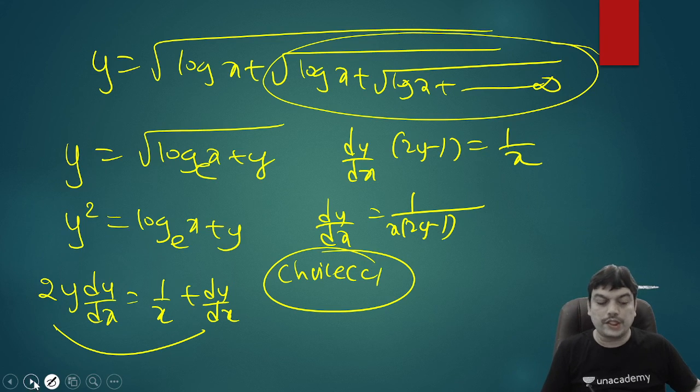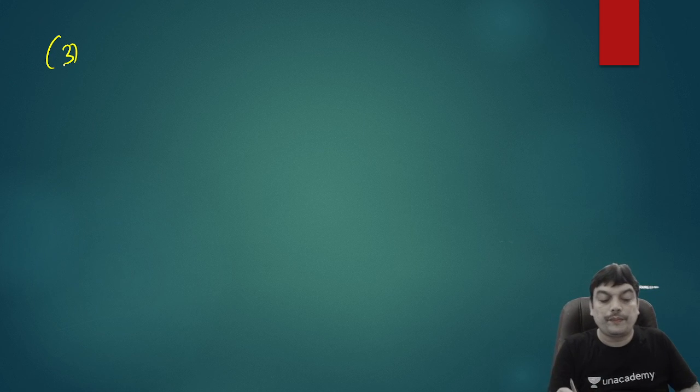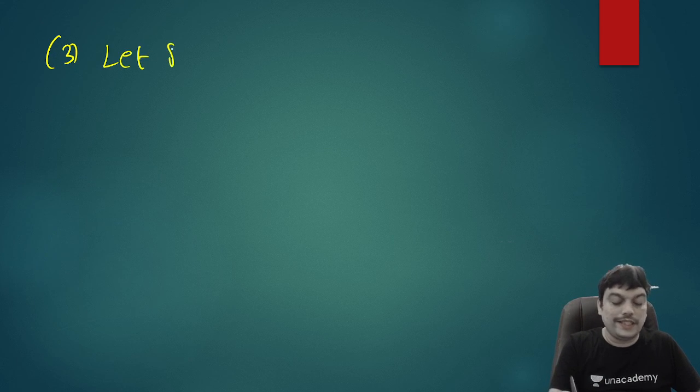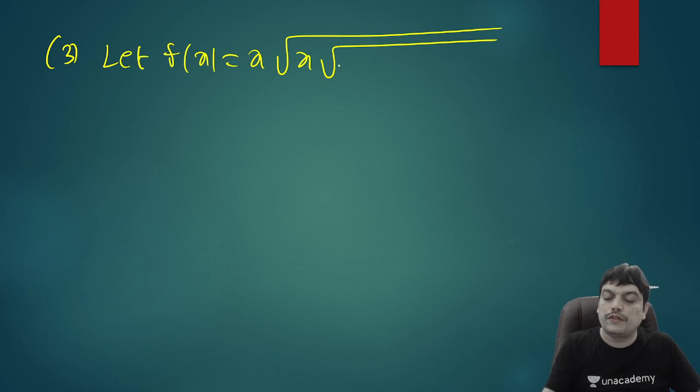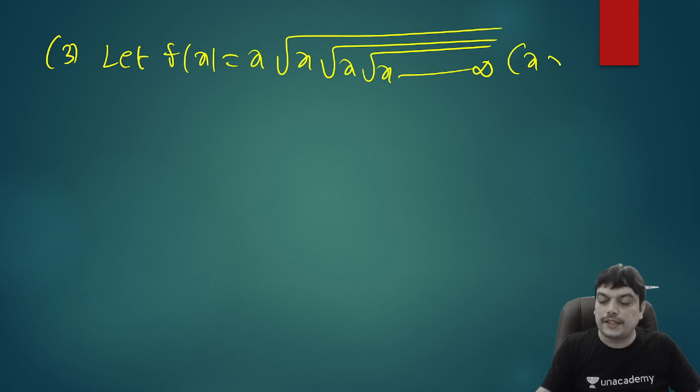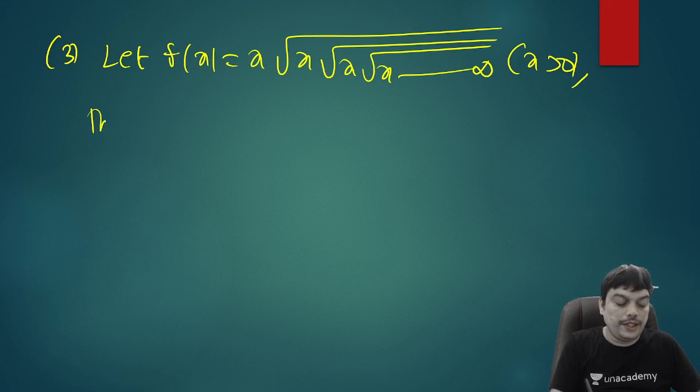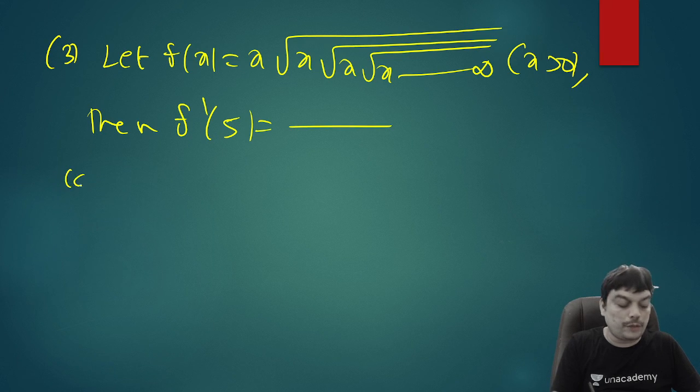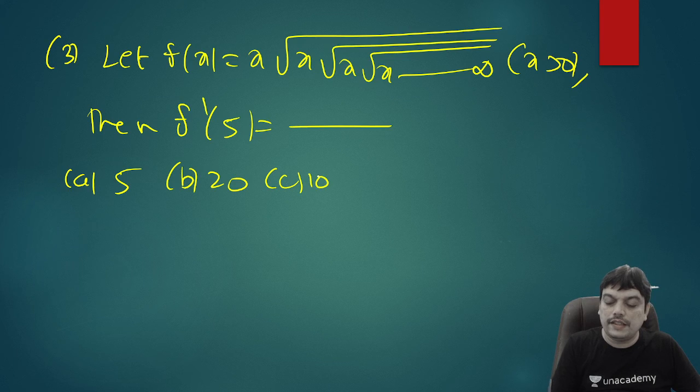So one more question we have on this. Let us do that. That is the last question for this particular topic. Let f of x is equal to x into root of x into root of x into root of x and so on till infinity, where x is positive. Then you need to find out the value of f dash of 5. So let me give the options. They are 5, 20, 10 and none of these.